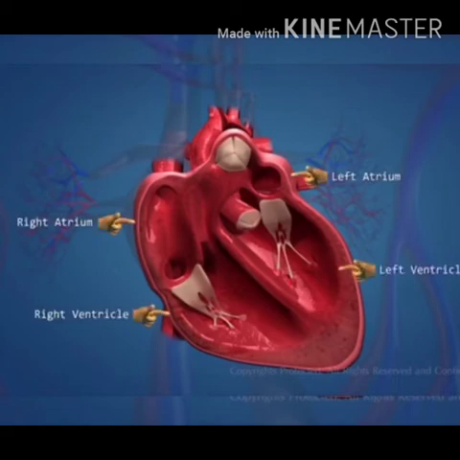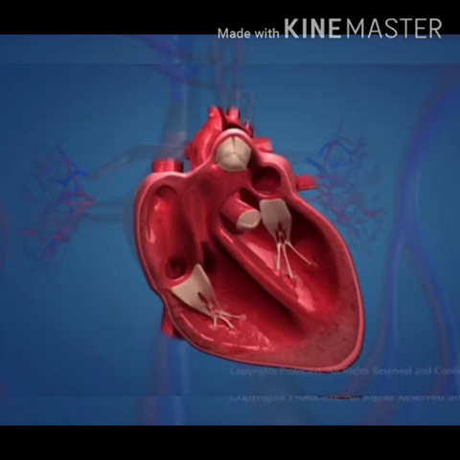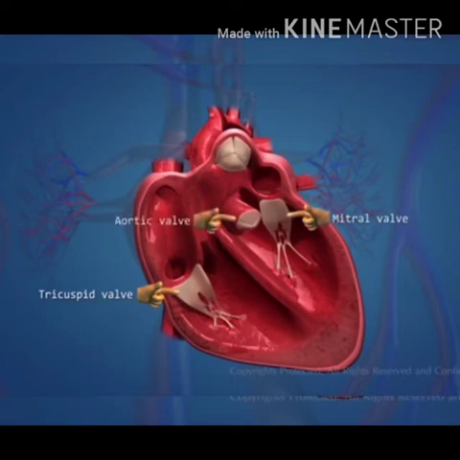The ventricles are very thick walled chambers, but if you compare the right and left ventricle, the left ventricle has the thickest wall. Why? Because it has to push the blood to the remotest parts of the body, such as the toes of the feet. That is why the left ventricle has a thicker wall as compared to the right ventricle.